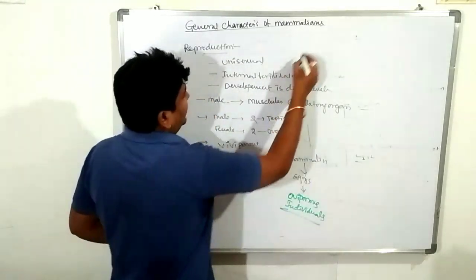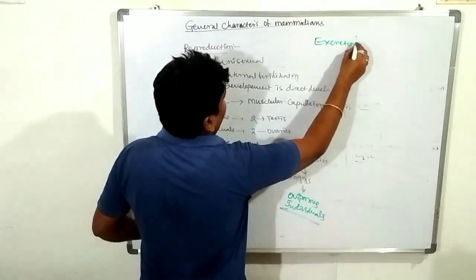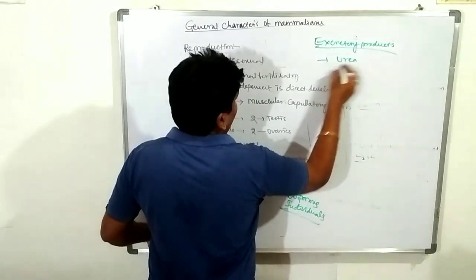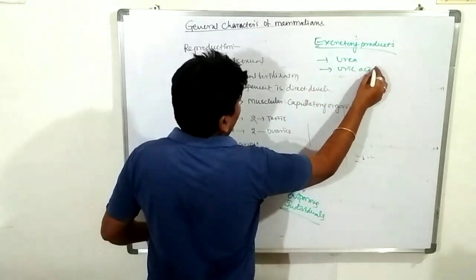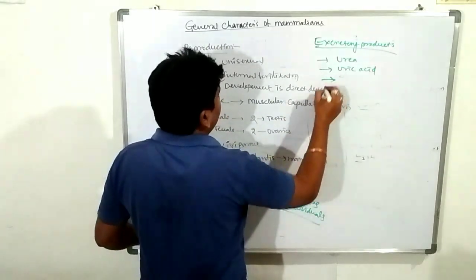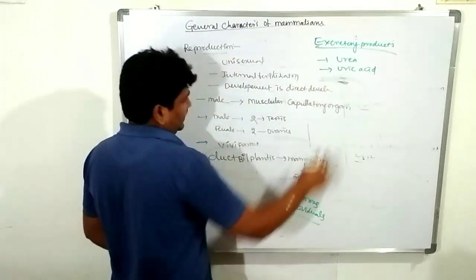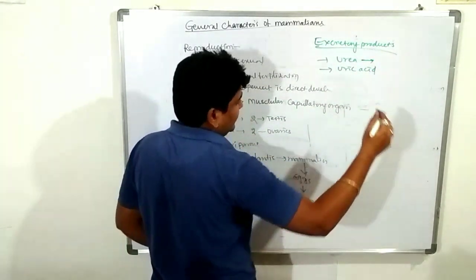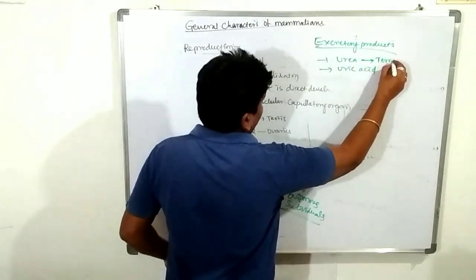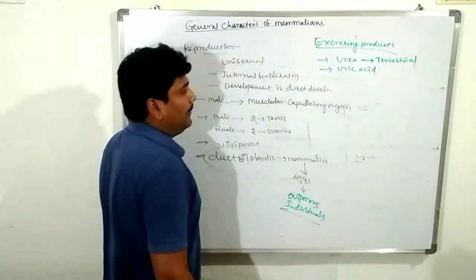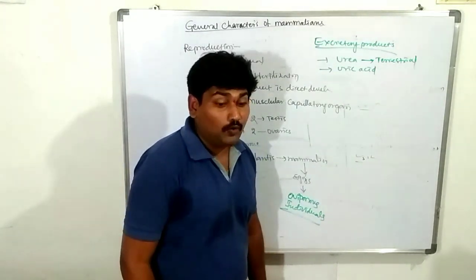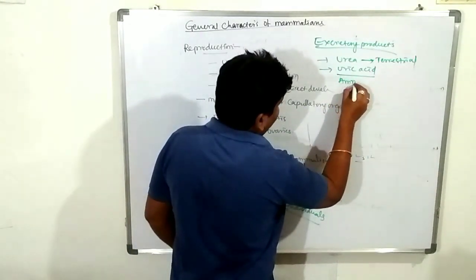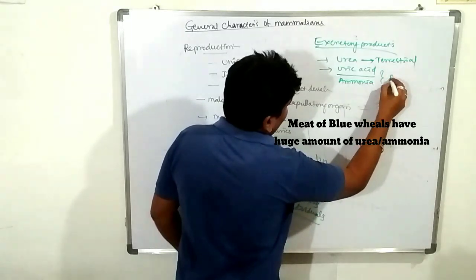Terrestrial individuals, human beings, cows, goats, etc., excrete urea. The remaining, aquatic individuals, release uric acid and ammonia. Very important: ammonia is excreted by aquatic individuals.